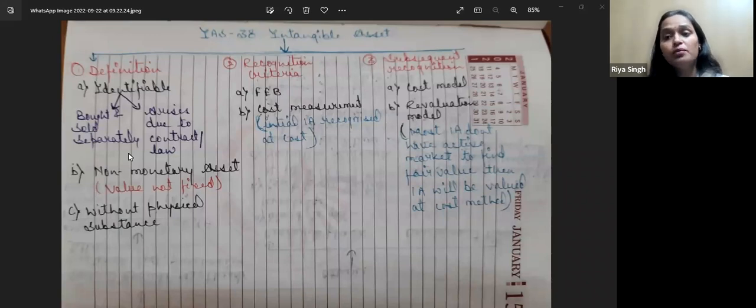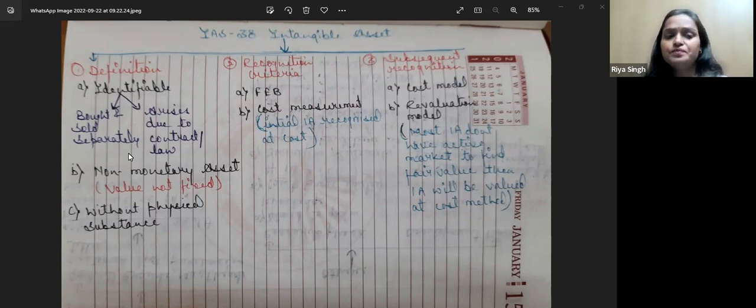The second point is that it should be a non-monetary asset. What is the meaning of non-monetary asset here? Assets whose value is not fixed, whose value always fluctuates, are non-monetary assets.